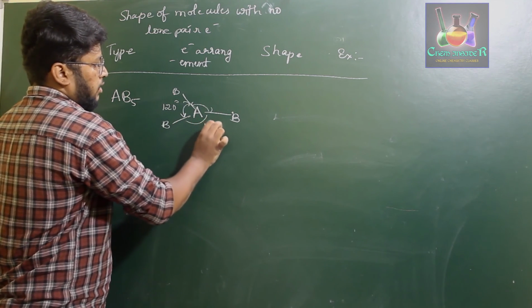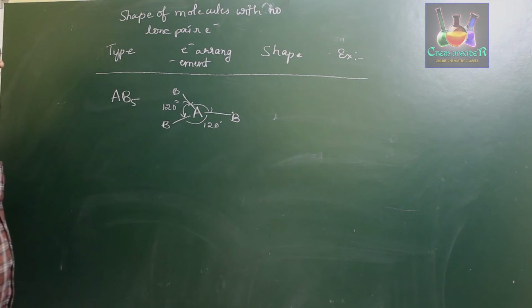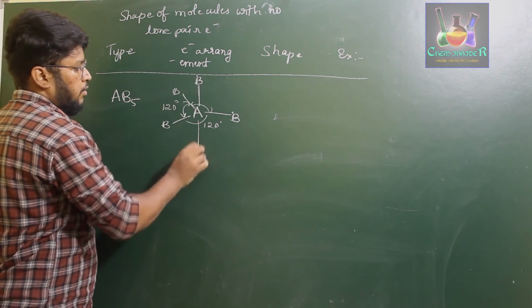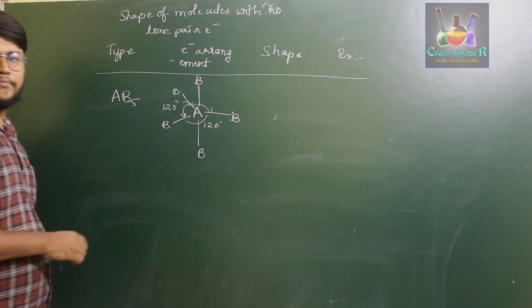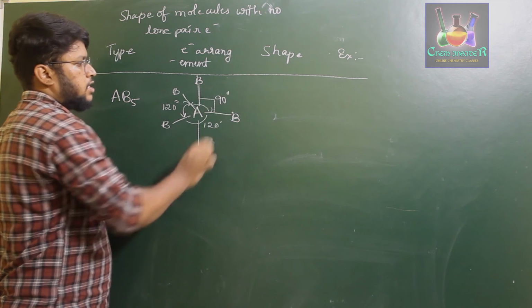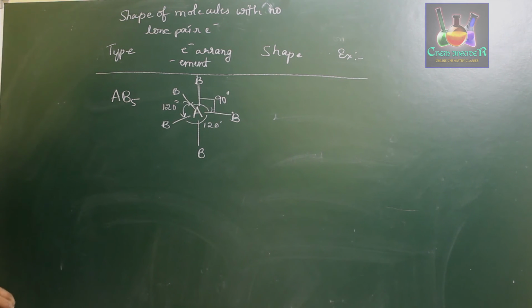These three will be at 120 degrees to one another, and the two other B's will be present in the axial position with a bond angle of 90 degrees. So this is the stable geometry for an AB5 type of molecule.